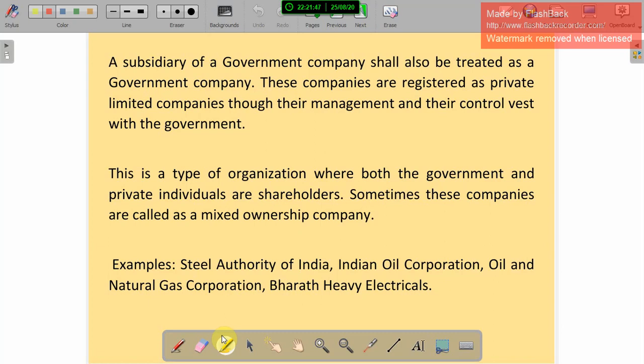Okay, and this type of organization where both the government and private individuals are shareholders is sometimes called a mixed ownership company. Examples are Steel Authority of India, Indian Oil Corporation, Oil and Natural Gas Corporation, and Bharat Heavy Electricals.